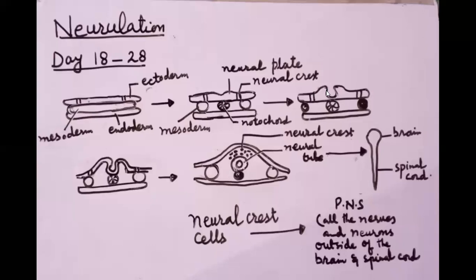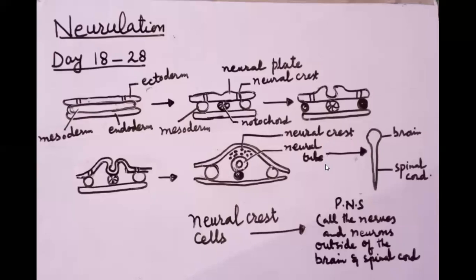These folds start migrating towards each other, meet and fuse to form a structure which is called the neural tube.